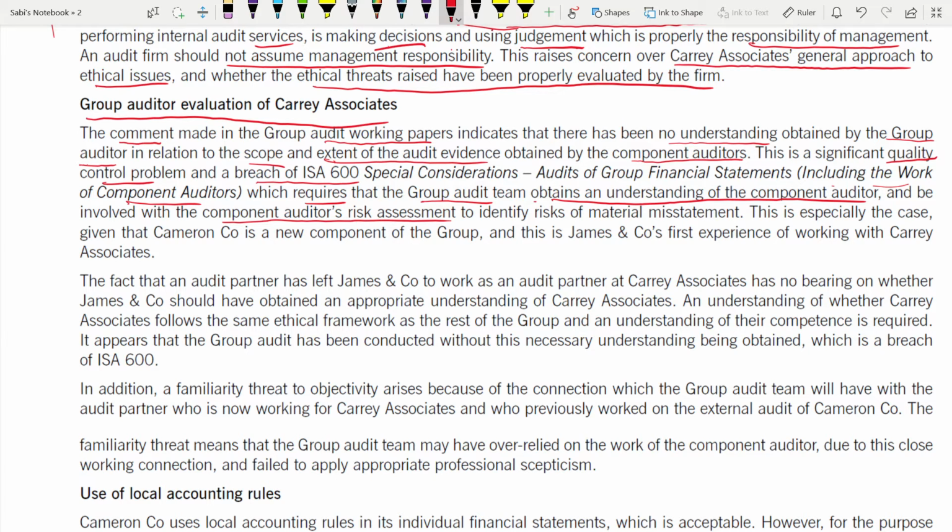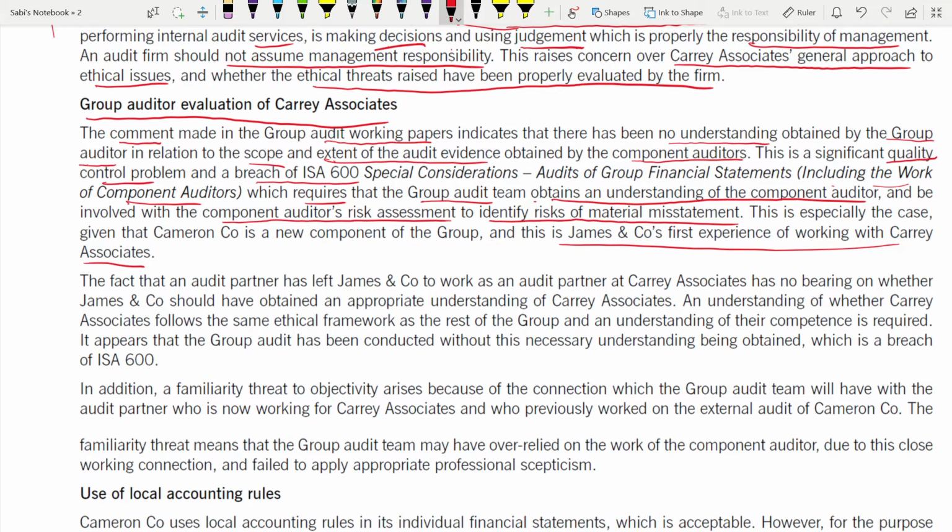Rather than just blindly relying on Carey Associate, you have to first obtain an understanding, then be involved in their risk assessment also to identify whether there is any risk of material misstatement or not. This is especially the case given that Cameron is a new component of the group, and this is James and Company's first experience of working with Carey Associate. So keeping this in mind, they should obtain understanding, they should be involved in their risk assessment.